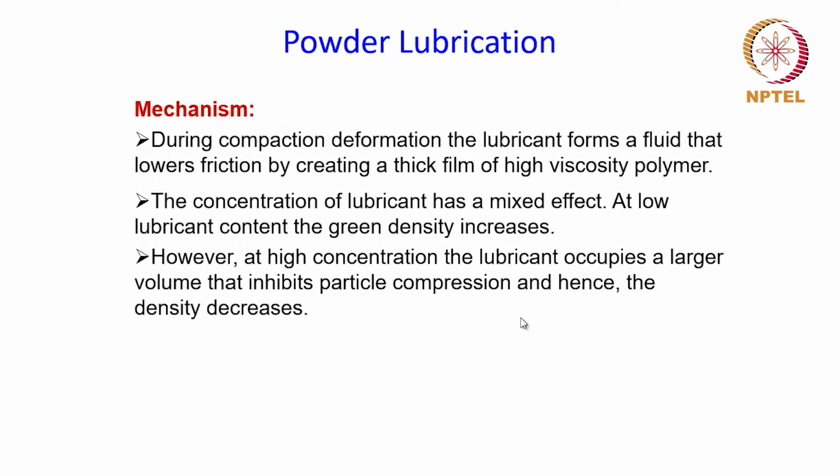Now let us see what is the mechanism by which the lubrication happens. During compaction, as the pressure is applied, deformation will take place, and the lubricant will form a fluid that lowers the friction by creating a thick film of high viscosity polymer. So when the lubricant is subjected to deformation through the application of pressure, it creates this high viscosity polymer, and that will lower the friction between the particles and also between the particle and the die walls.